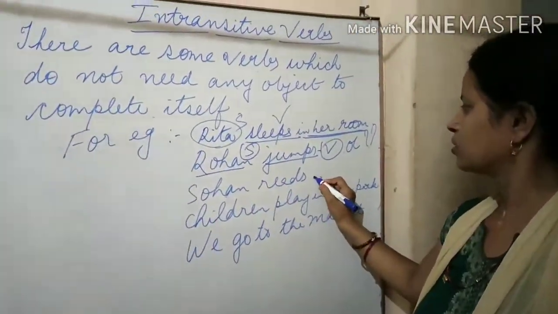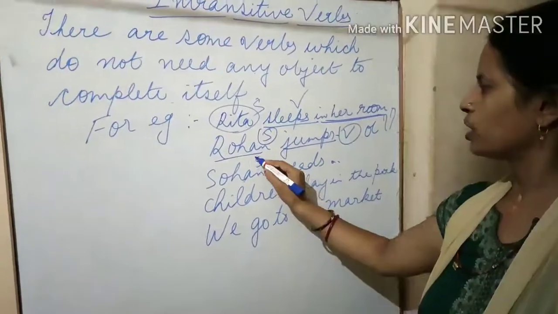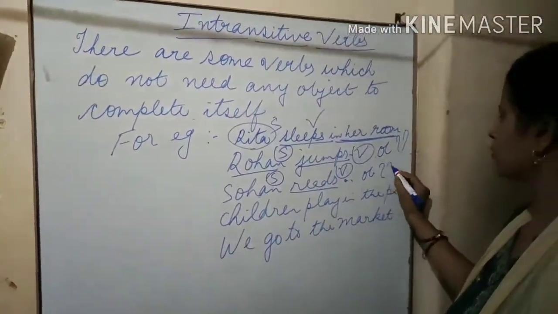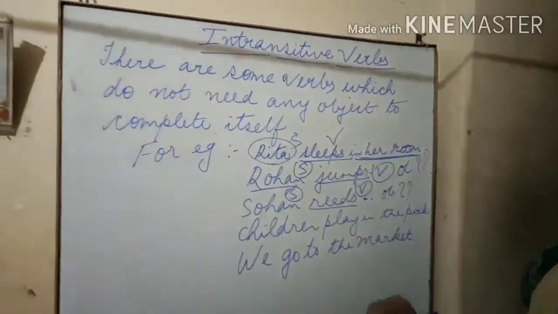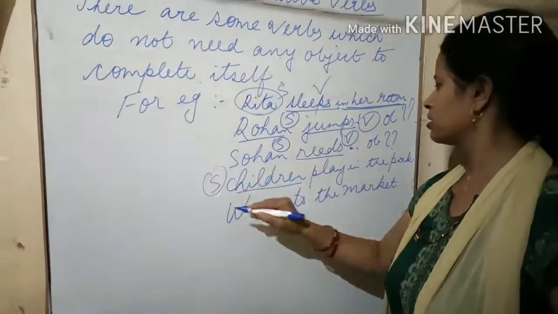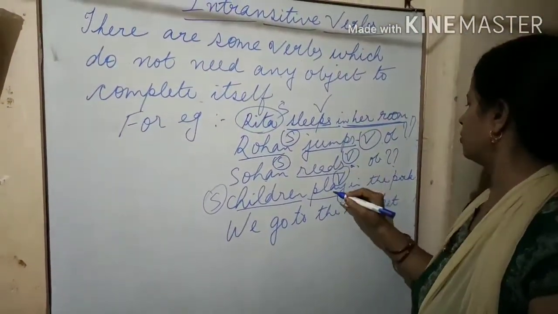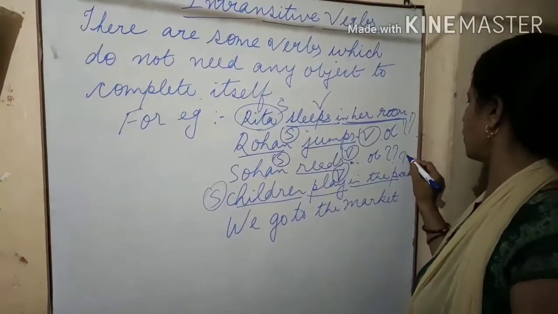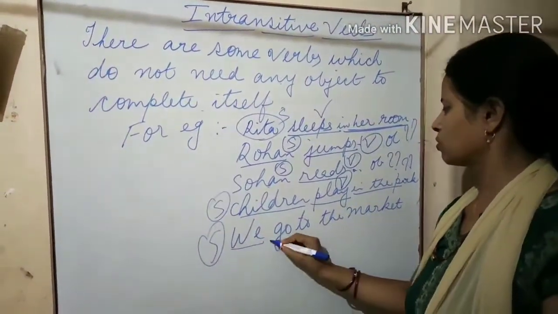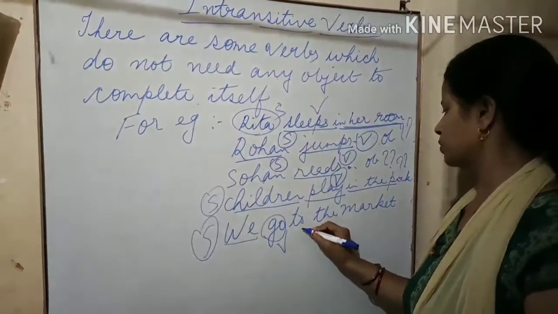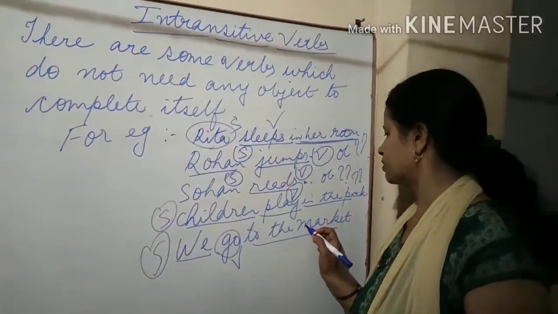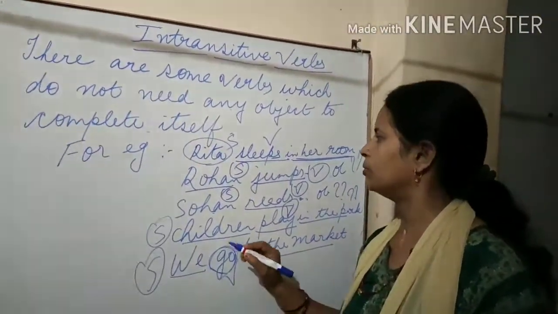Sohan reads. Sohan is the subject. Reads is the verb. Object, no object. Object is missing. Children, subject. Play, verb. In the park, object is missing. We, subject. Go, verb. To the market. It's not an object. It's only the complement of the sentence. It's a complement of the verb.